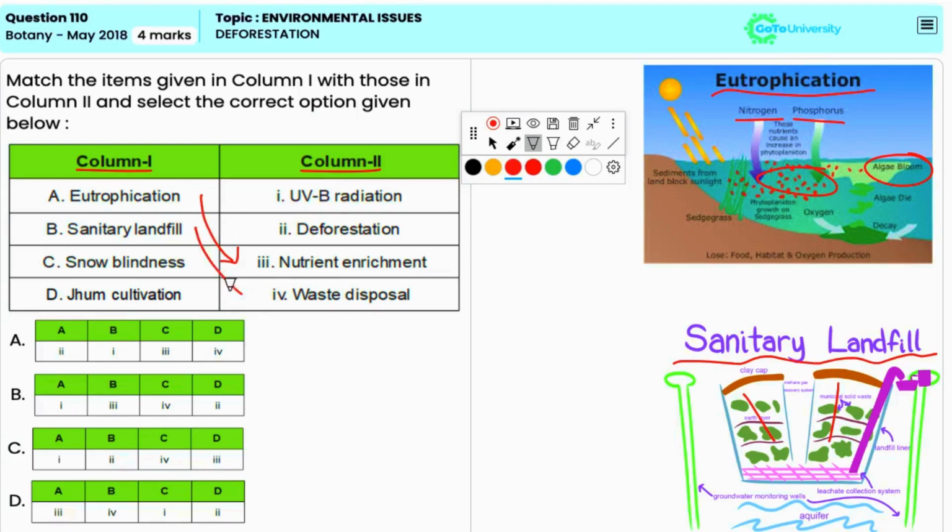Snow blindness is a very painful condition caused by exposure to ultraviolet B radiation reflected from the snow. Thus, C matches with 1.